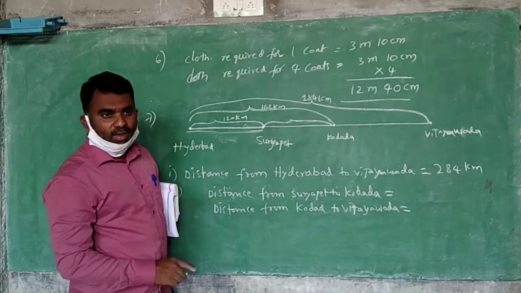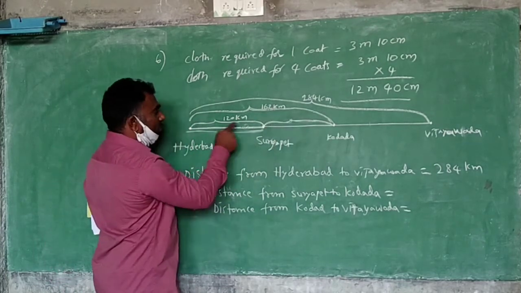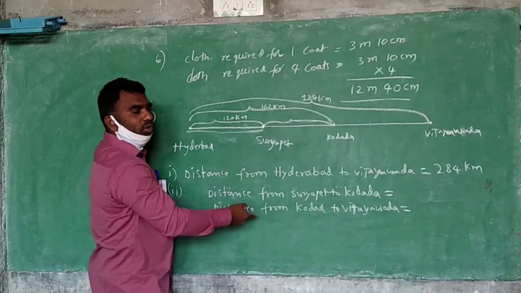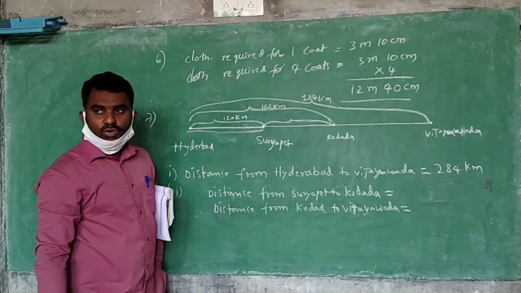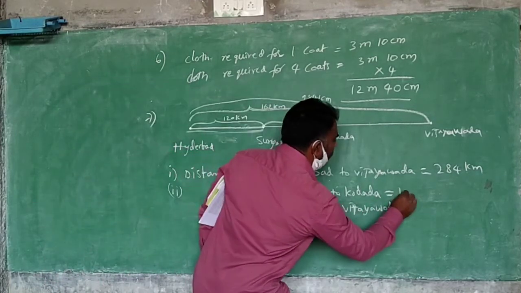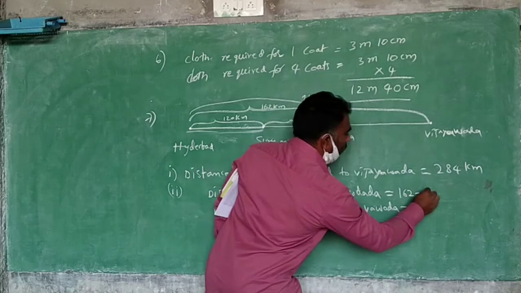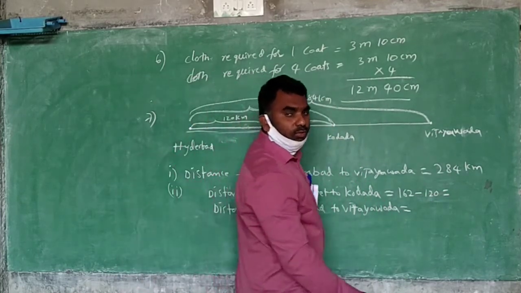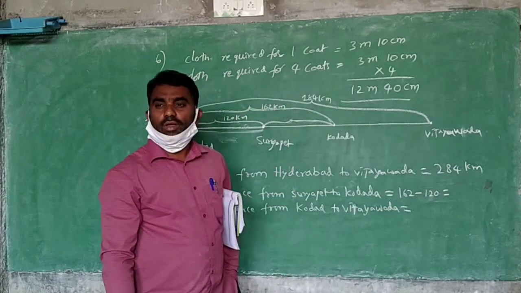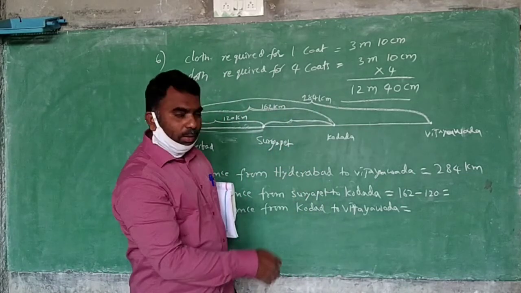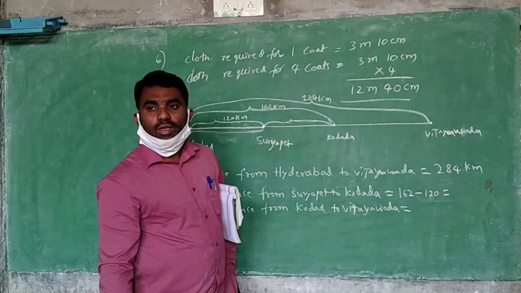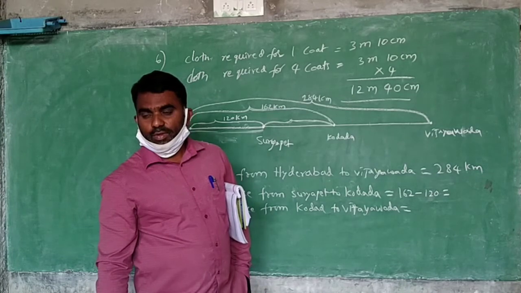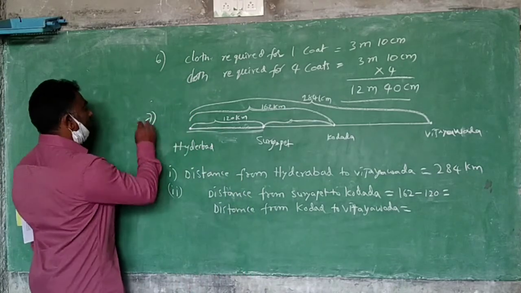Just now I gave an example: here to here 10, here to here 6. This is how much? 4 you will say. Why do you say 4? Because 10 minus 6 is equal to 4. So what do you subtract here? 162 minus 120. How much? What are you going to do? Subtraction. 162 minus 120. How much will come? 42.